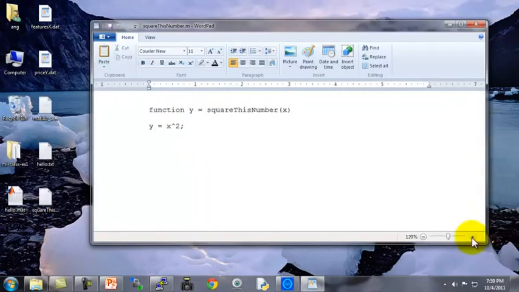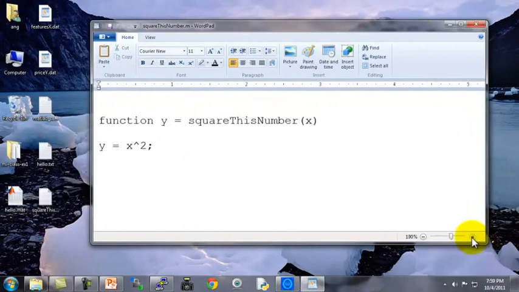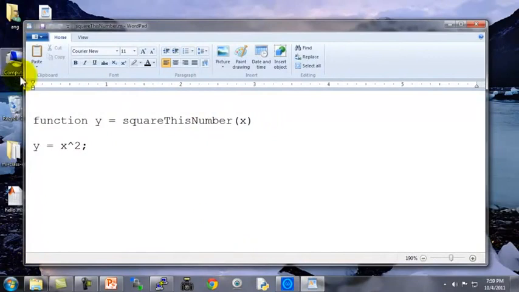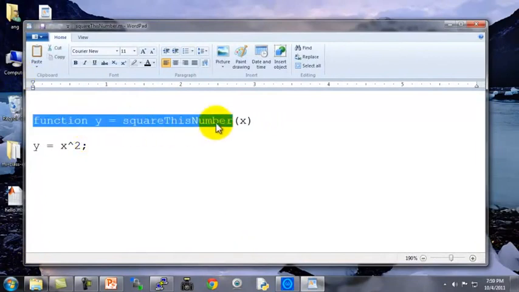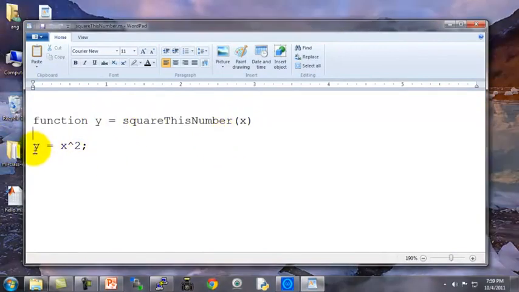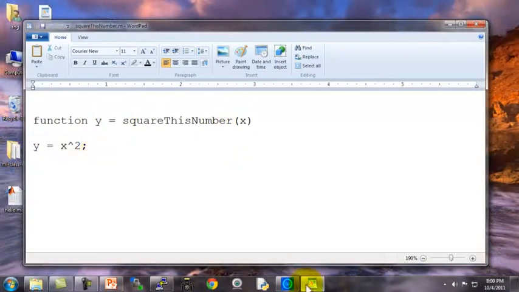So here's how you define a function in Octave. Let me just zoom in a little bit. And this file has just 3 lines in it. The first line says function y equals squareThisNumber(x). This tells Octave that I'm going to return a value y, one value, and that value is going to be saved in the variable y. Moreover, it tells Octave that this function has one argument, which is the argument x. And the function body is defined as y equals x squared.